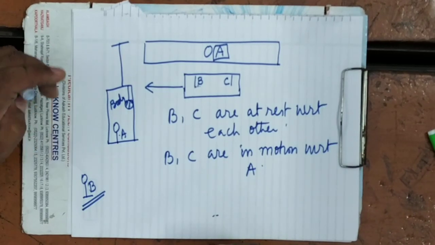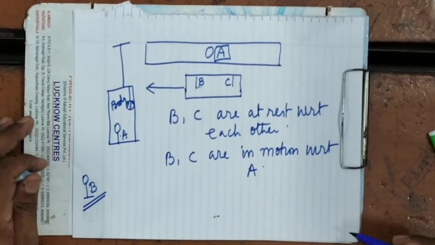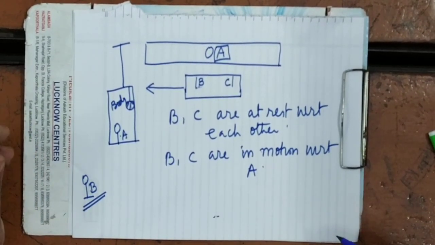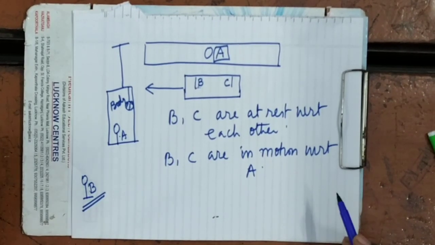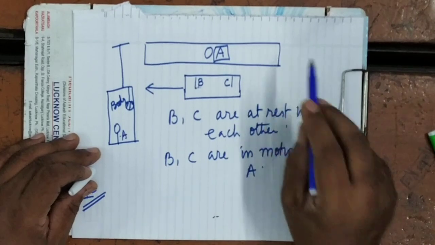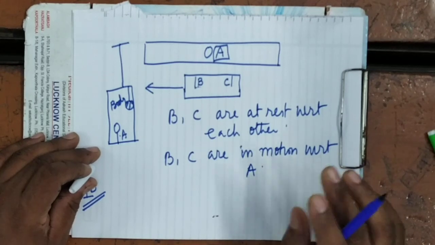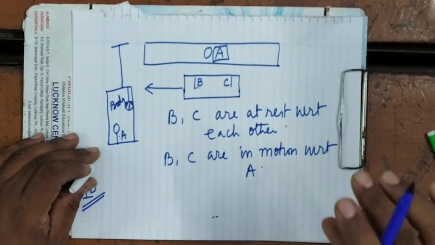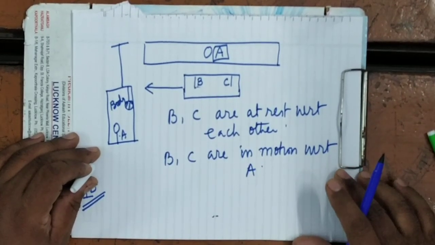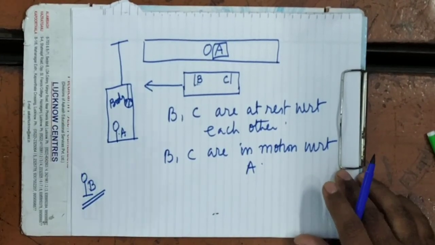So the state of rest or state of motion of the body will depend upon the reference frame, the frame of reference with respect to which its position is being compared. What is frame of reference? In order to define the position of the body, we take a certain arbitrary frame of reference, with respect to which we describe the position of the body, or the timing of the body. It's clear. So that is known as the frame of reference. On that I will come afterwards.